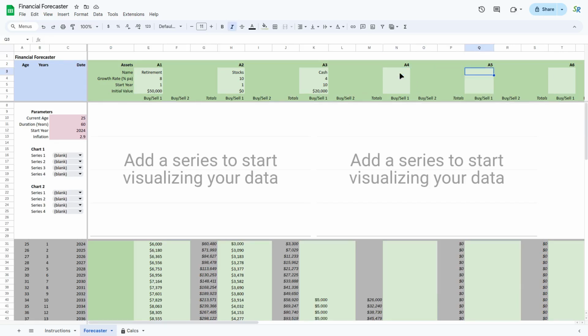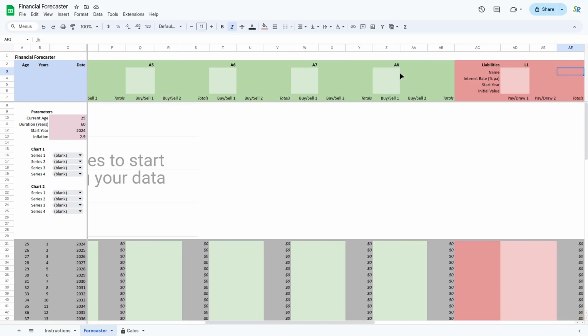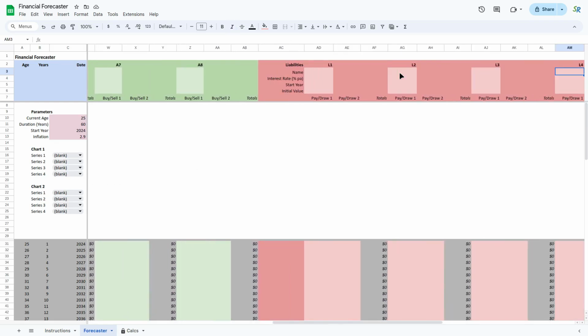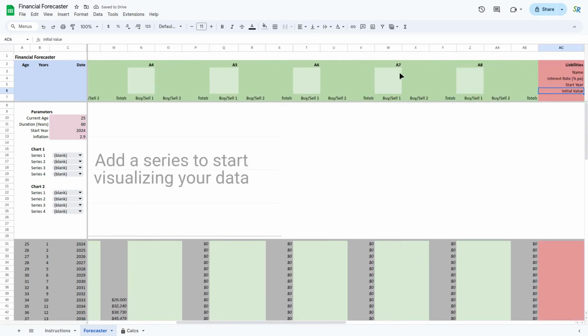Now let's have a look at liabilities. For most people, the biggest liability is going to be a home if you purchase a home. But if you study, if you get a degree, you're also going to have a student loan or loans. So let's start with our student loan. Let's say that the starting year is year 1 when you're 25. The interest rate, let's say that it's pretty much on par with inflation. In Australia, they index all of the student loans to inflation.